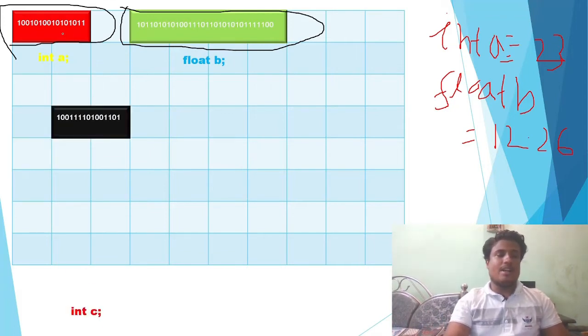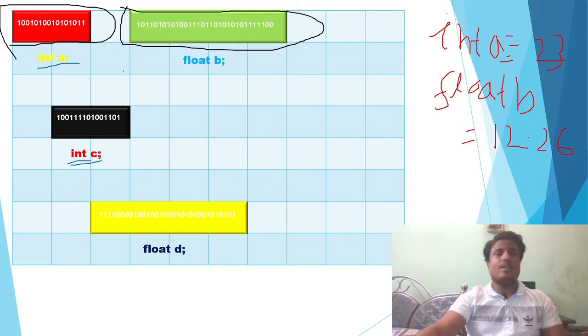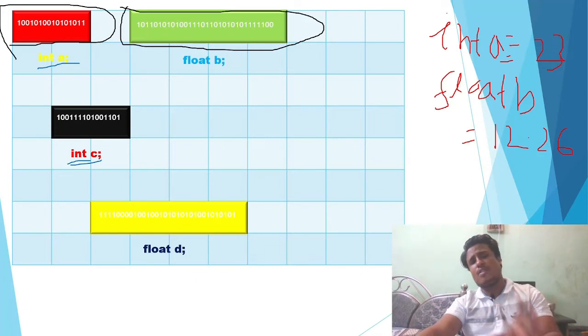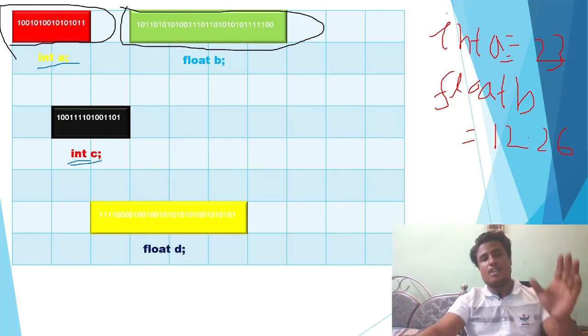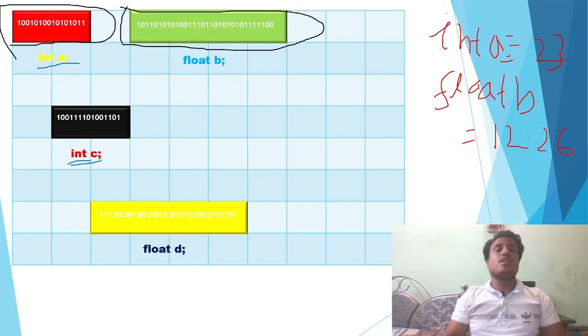And suppose this is our int c variable, and again float d here. You can see one thing is common here. Variable c and variable a have a common data type, that is integer. So int a and int c. Can we do something better? If they are the same data type, can we store them in the same block, or combine them simultaneously? If we combine them, it will be helpful for accessing the data, because these are 2 variables of the same type, so you can store them in the same place. If you store them in different places, fragmentation will happen. I will not go into the fragmentation part yet.